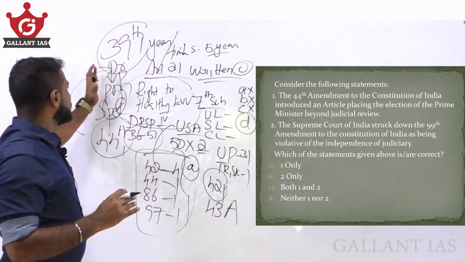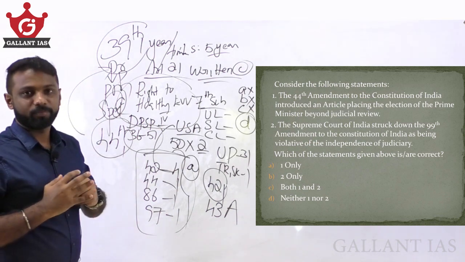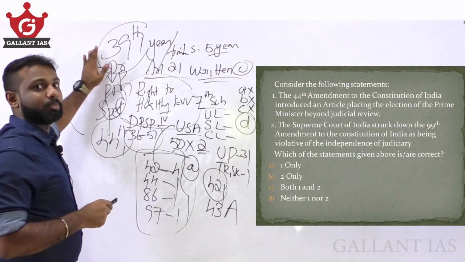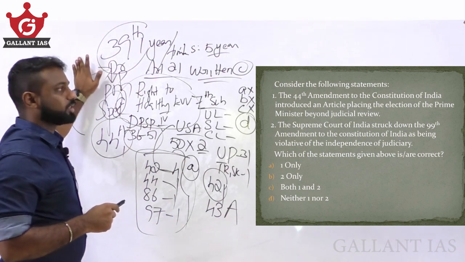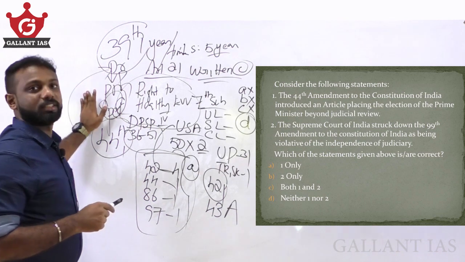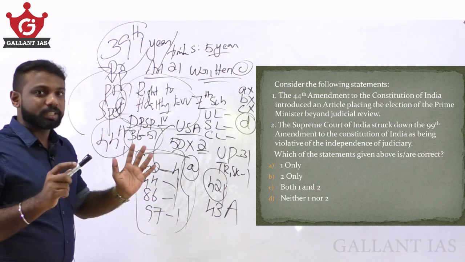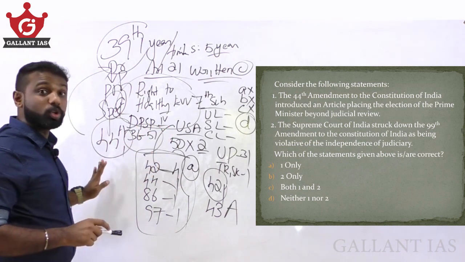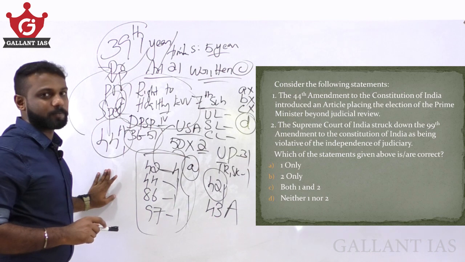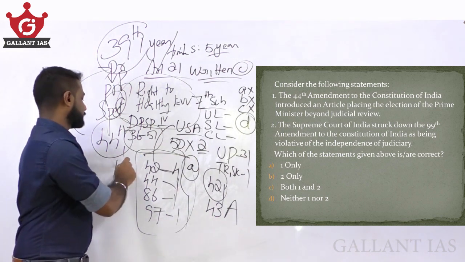And now these are within the jurisdiction of the Supreme Court. See, 39th Amendment Act placed limitations upon the judiciary. That means it placed the election of President, Vice President, Prime Minister and the Speaker of Lok Sabha beyond judicial review. And that limitation upon the judiciary was removed by 44th Amendment Act. Fine. So statement number 1 is wrong.